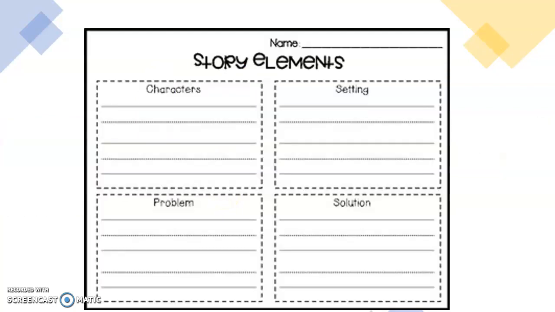Let's move on to our story elements. Can you name one of the 3 characters in this chapter? Yes, Mary is one of our characters in this chapter. Can you name another character? Yes, Colin was another character. Can you name the last character? Yes, Dickon was our last character in this chapter.